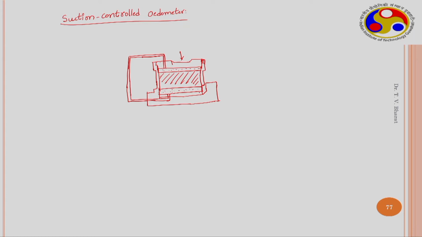So, this is an osmotically controlled odometer. So, these are connected. This is the PEG solution which is circulated